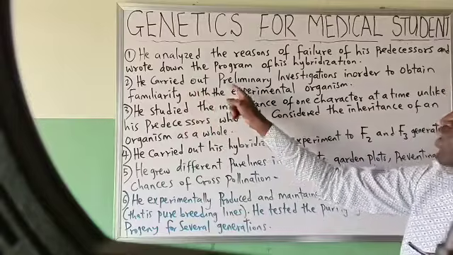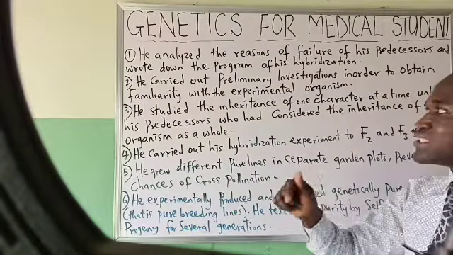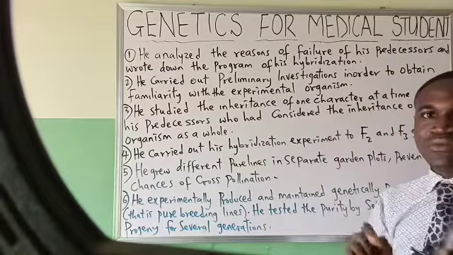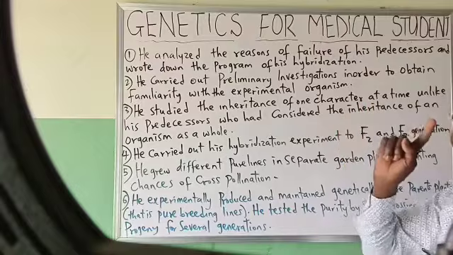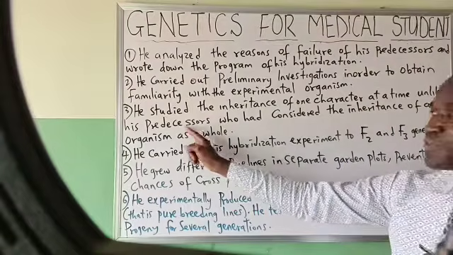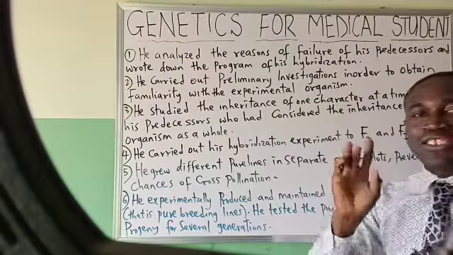Again, he carried out preliminary investigation in order to obtain familiarity with the experimental organisms. He studied the inheritance of one character at a time, unlike his predecessors, who had considered the inheritance of an organism as a whole.